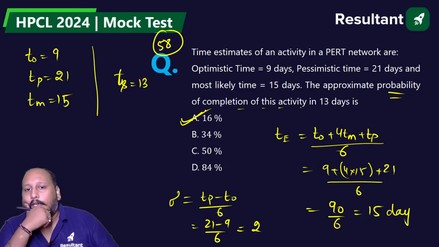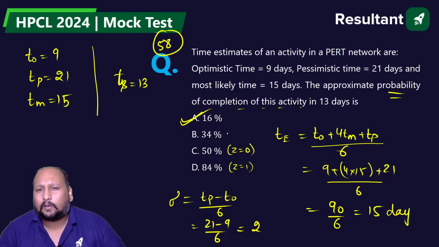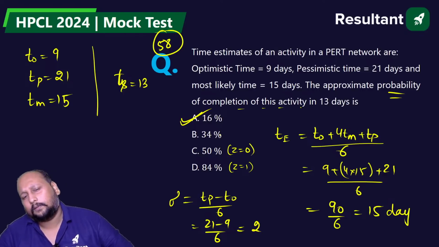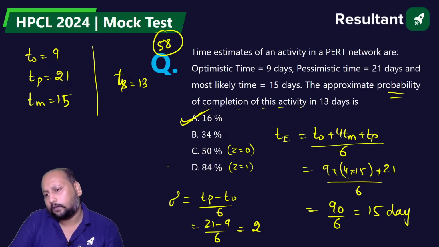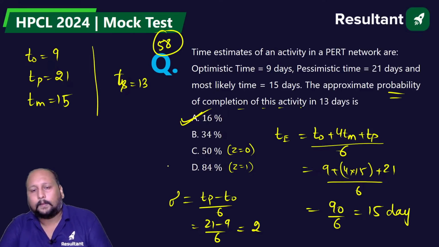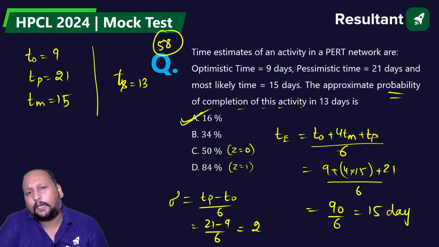How did we get option B? See, this is somewhere around when Z is equal to 1. This is for Z equal to 0. This is somewhere around Z less than 0 but in a negative value. That will be somewhere around 0.6, that is equal to minus 0.6.